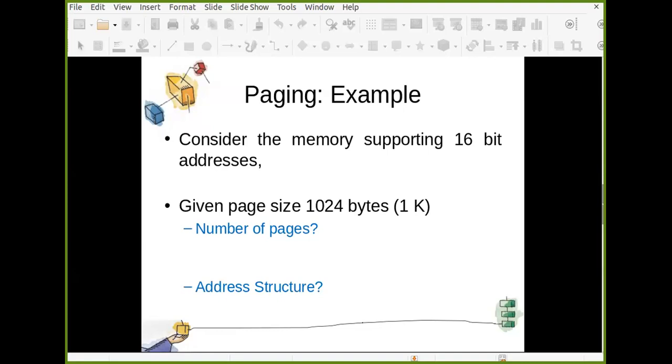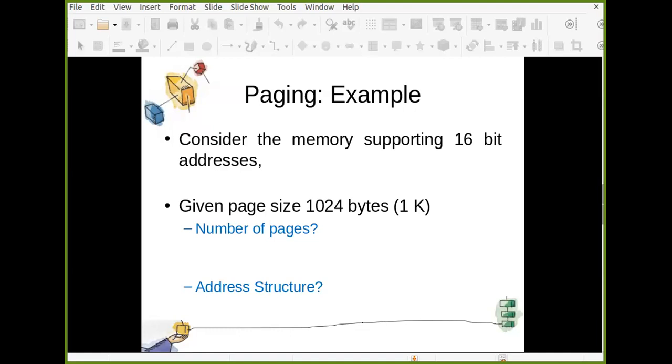It can even be 4 bytes or more. We don't know. So the total addresses in main memory are 2 raised to 16 words. That is the general term. And word size can be 1 byte, 2 byte, 4 byte, anything.